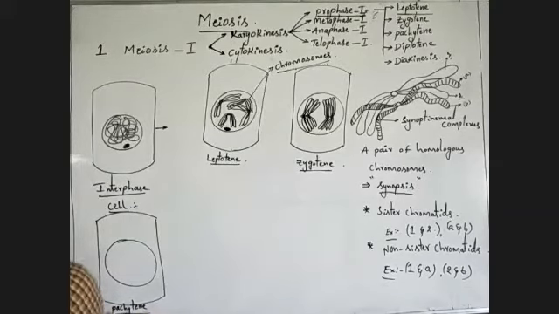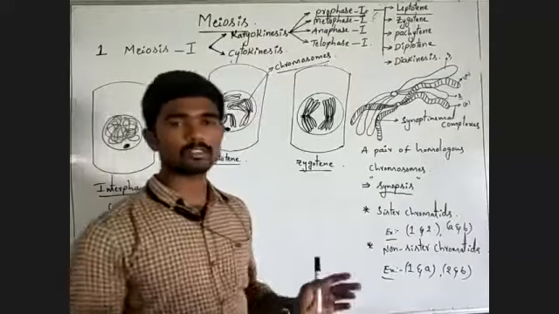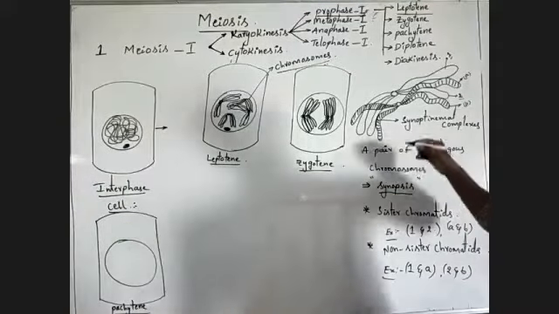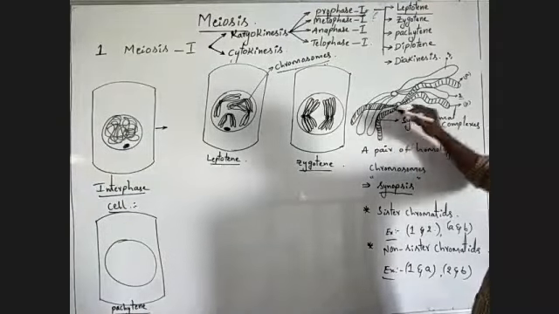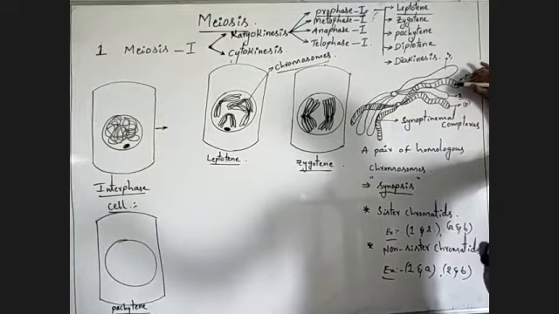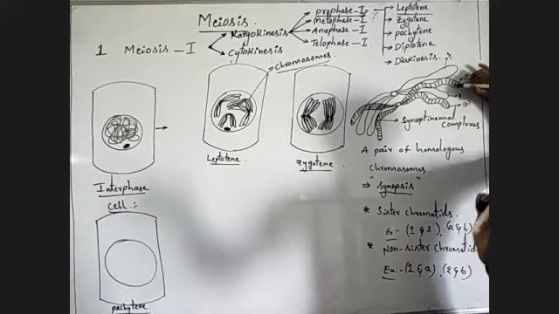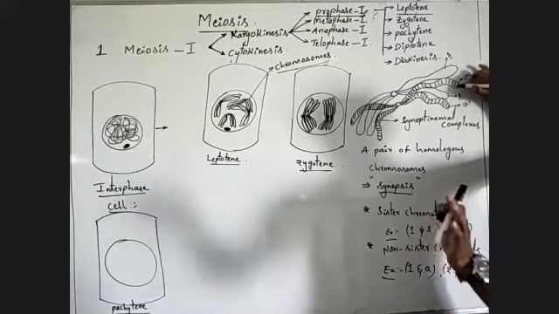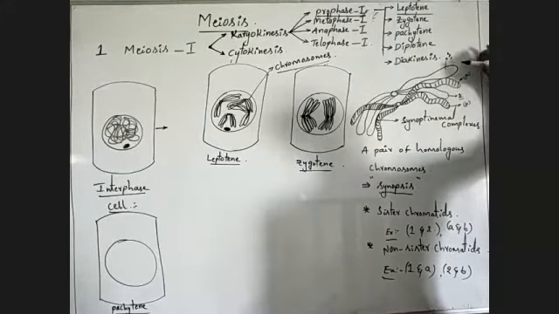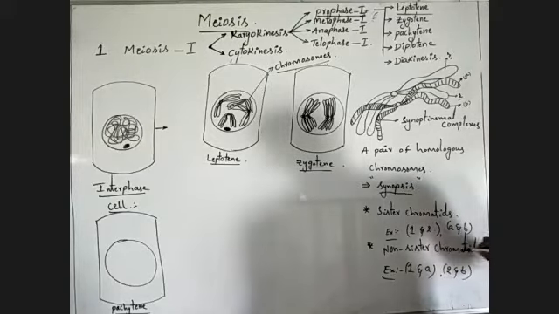Okay, next here, what will happen during the pachytene phase or step? Genetic material is exchanged, the crossing over process takes place. Listen carefully, important here: a small segment of a chromatid is transferred to the other chromatid, means between the non-sister chromatids.